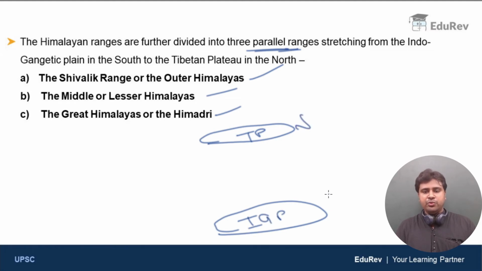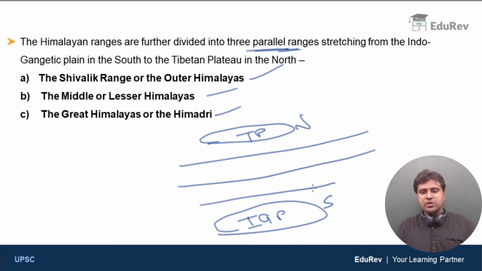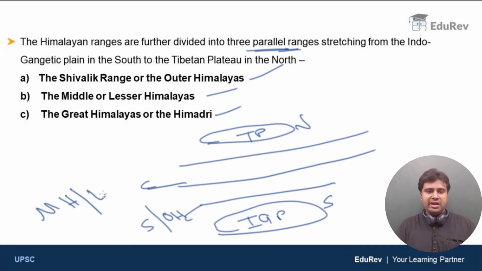Between these, you have three parallel ranges of Himalayas. The southernmost one is the Shivaliks or outer Himalayas. The middle one is the middle Himalayas or lesser Himalayas. And the northernmost one is the greater Himalayas or Himadri.